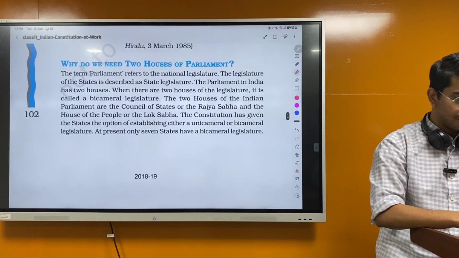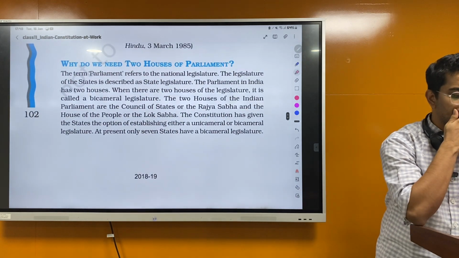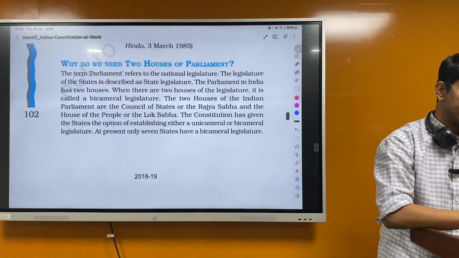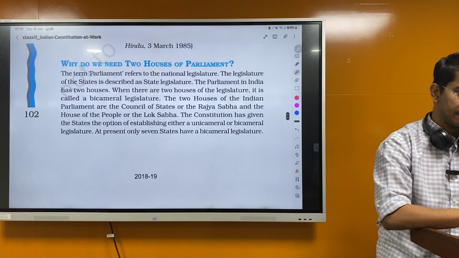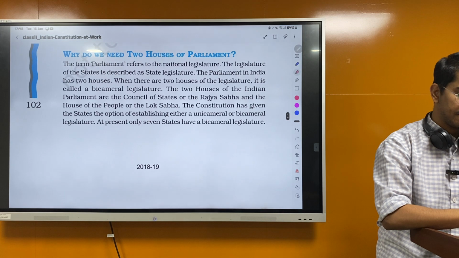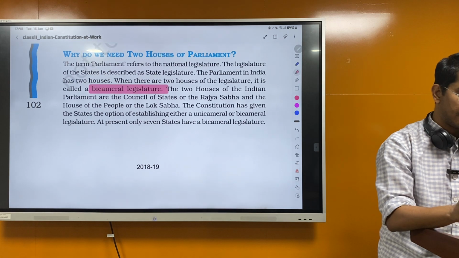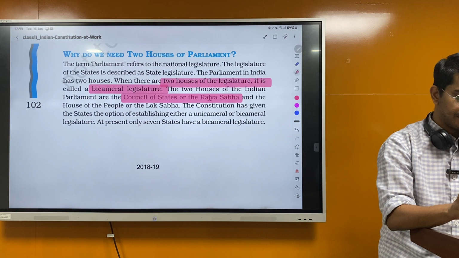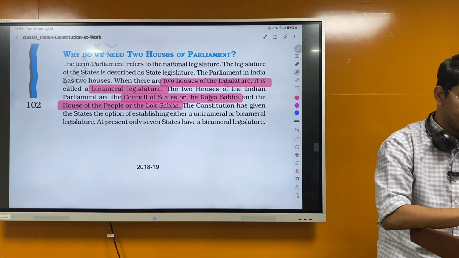Why do we need two houses of Parliament? The term Parliament refers to the national legislature. The legislature of the state is described as the state legislature. The Parliament in India has two houses. When there are two houses of the legislature, it is called a bicameral legislature. The two houses of the Indian Parliament are the Council of States, the Rajya Sabha, and the House of the People, the Lok Sabha.